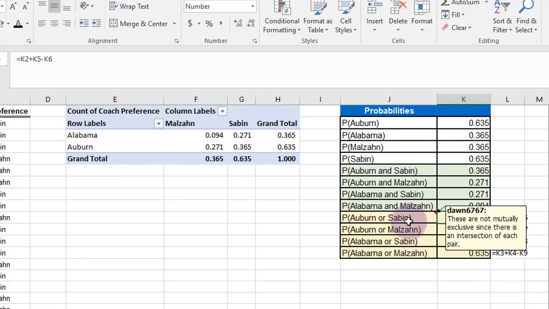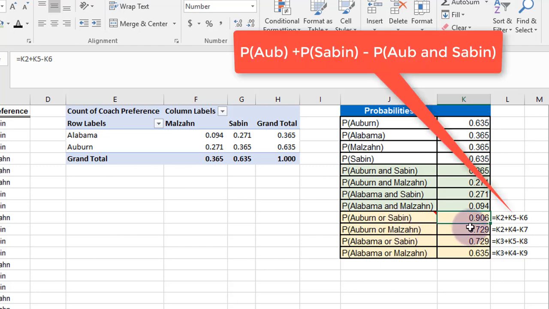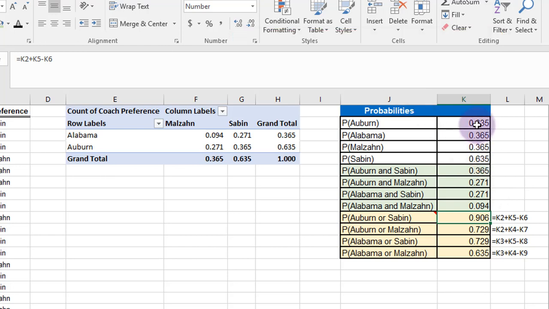In the bottom, I had pre-arranged some formulas there, and this is the formula for calculating the union, Auburn or Saban. And that is just the probability of Auburn plus the probability of Saban minus the intersection probability of Auburn and Saban. So that's K2 plus K4 minus K6.